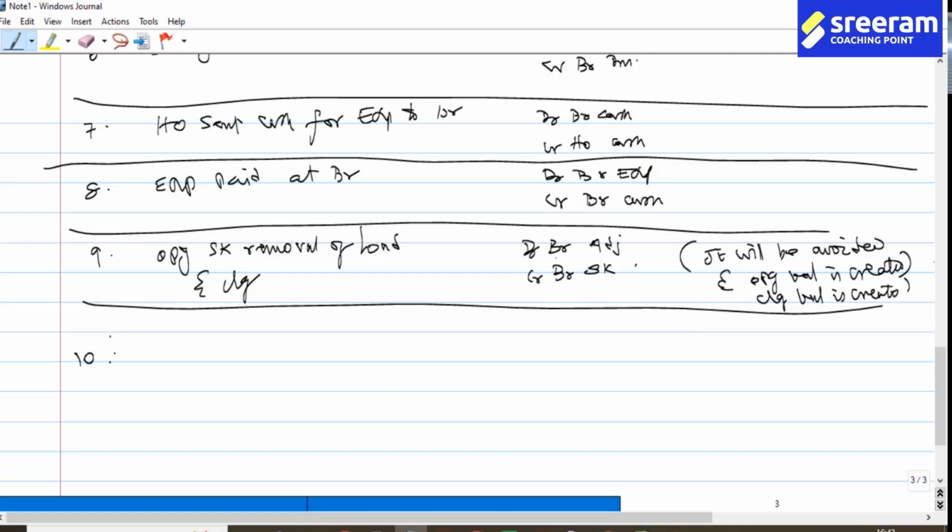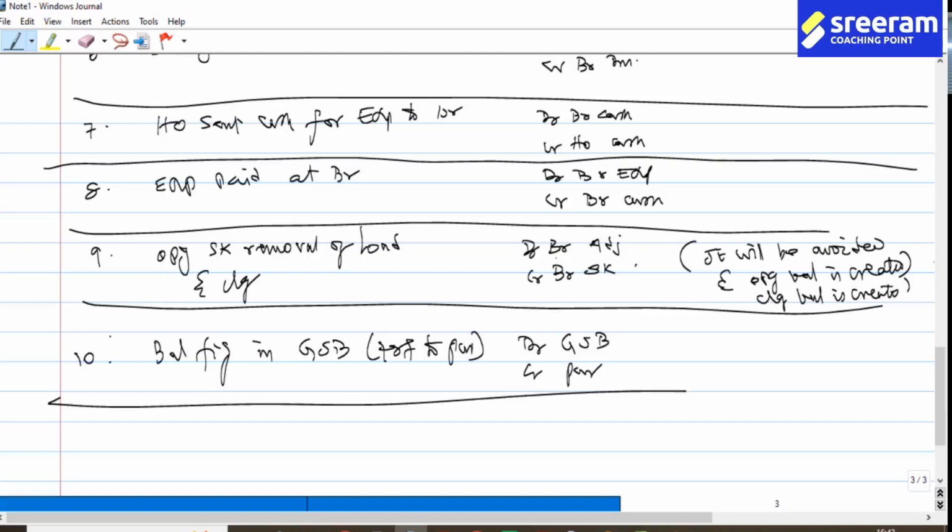Then item number 10. Balancing figure in goods into branch, transfer to purchases. So debit goods into branch, credit purchases. Balancing figure in goods into branch account, transfer to purchases.